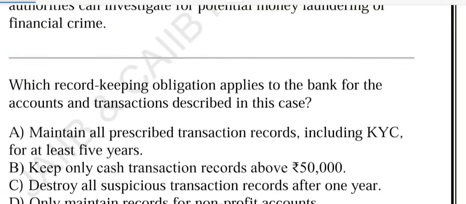Now the last question of this case study is, which record keeping obligation applies to the bank? Maintain all prescribed transaction records including KYC for at least 5 years. Keep only cash transaction records above 50,000. Destroy all suspicious transaction records after 1 year. Only maintain records for non-profit accounts.